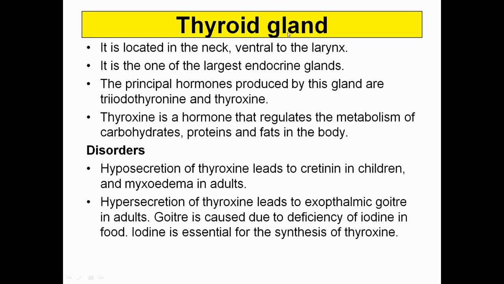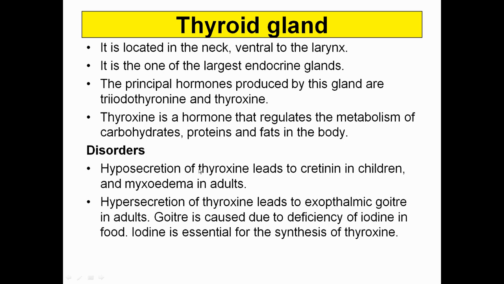Now comes to the thyroid gland. The thyroid gland is located in the neck, ventral to the larynx, and it is one of the largest glands of the endocrine system. It produces the hormones triiodothyronine and thyroxine. The main hormone, thyroxine, is very important. The thyroxine hormone regulates the metabolism of carbohydrates, proteins, and fats in the body.